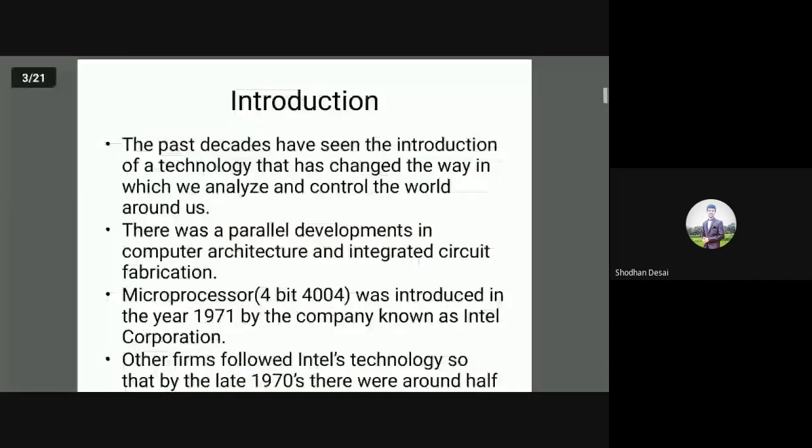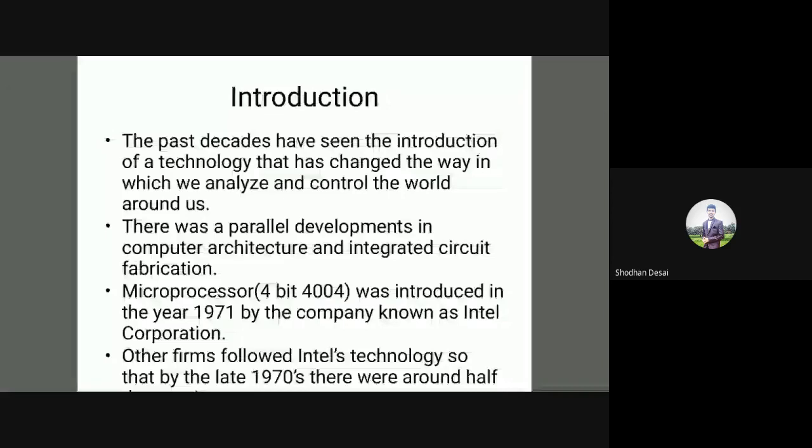In the past decades, we have seen the introduction of a technology that has changed the way in which we analyze and control the world around us. There was a parallel development between computer architecture development and integrated circuit fabrication. That is, computer architecture and IC fabrication came into existence at the same time. The computer architecture was being designed, and at the same time, the IC chip fabrication was also taking place simultaneously.